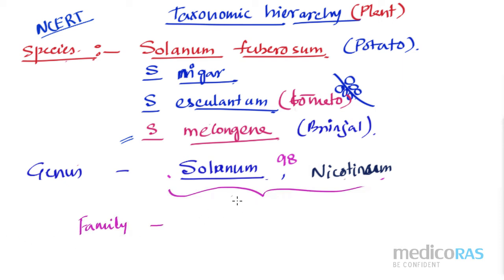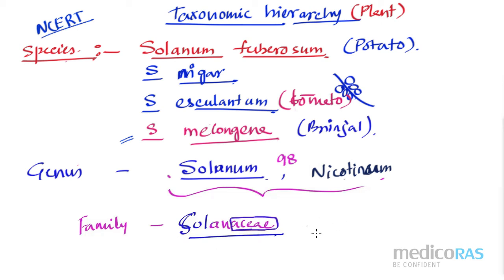Solanum along with the other genus names is included under the Solanaceae family. You can see here I have added the suffix ACEAE. If this suffix is there, then this is considered as family.